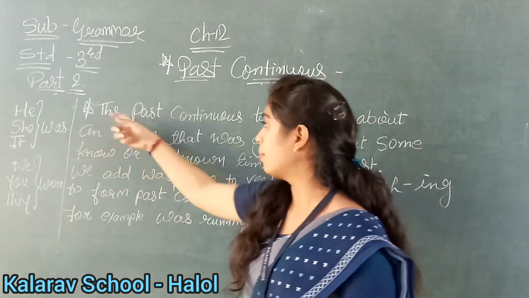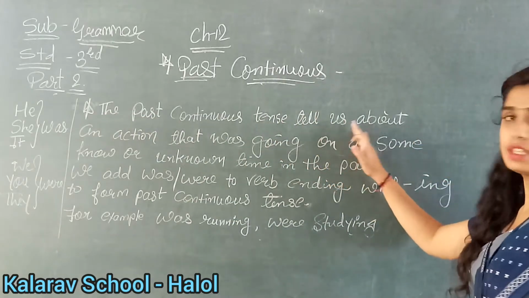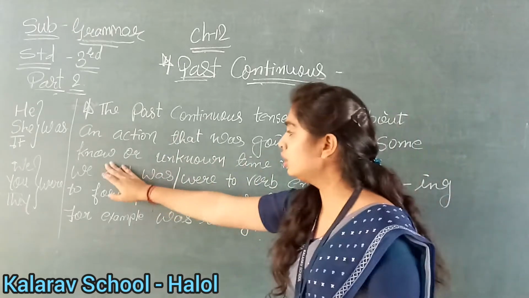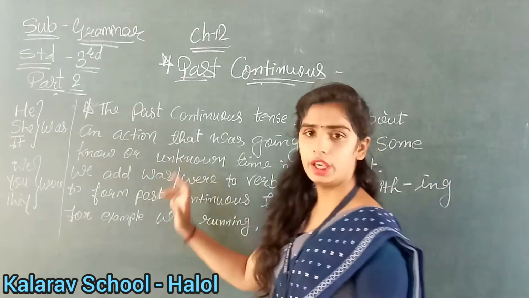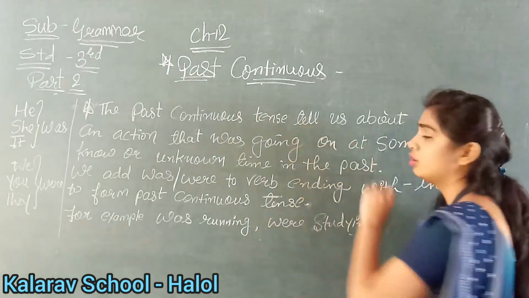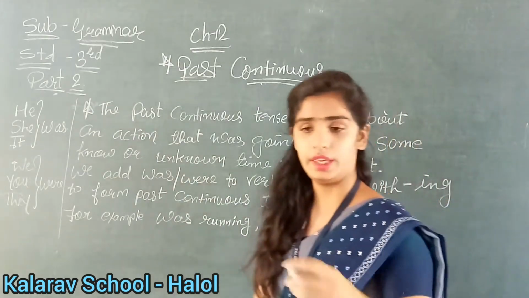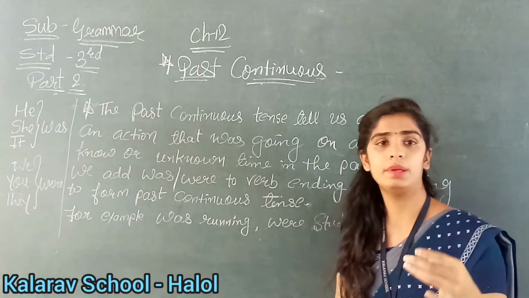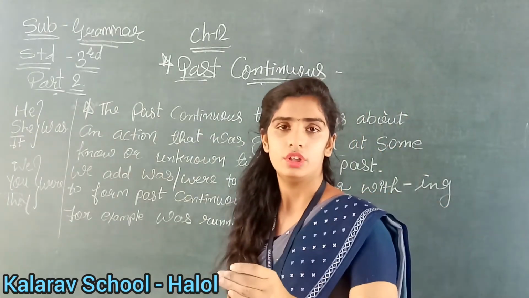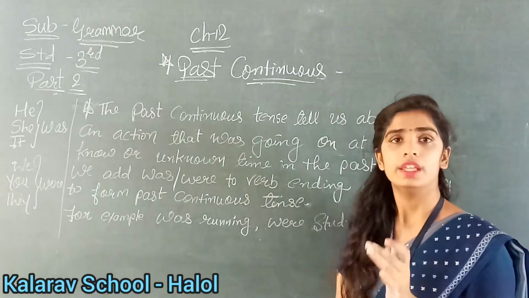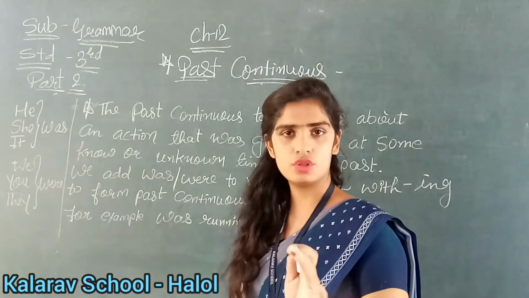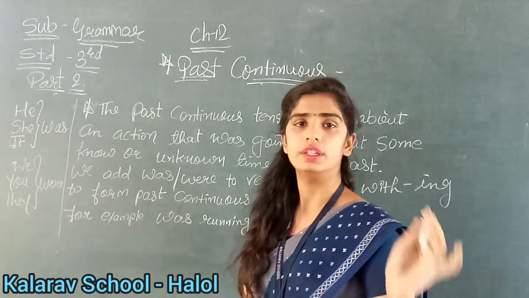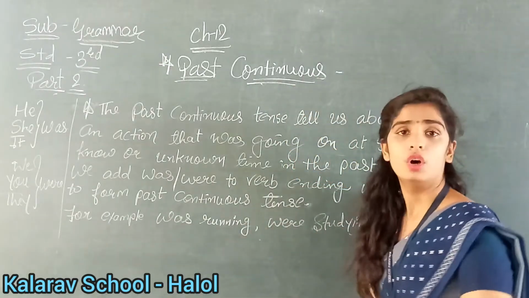Now see here, the past continuous tense tells us about an action that was going on at some known or unknown time in the past. Okay, see, past continuous tense क्या होता है? जो actions past में हुई है in the previous past. Okay, मतलब बहुत दूर का past नहीं, it is past. मतलब for example, before 10 minutes you were eating. You were taking your breakfast, okay, that is known as past continuous tense. Understood? For example, 1 month before you went to Mumbai, so that is known as the past continuous tense. Okay, clear up till here?